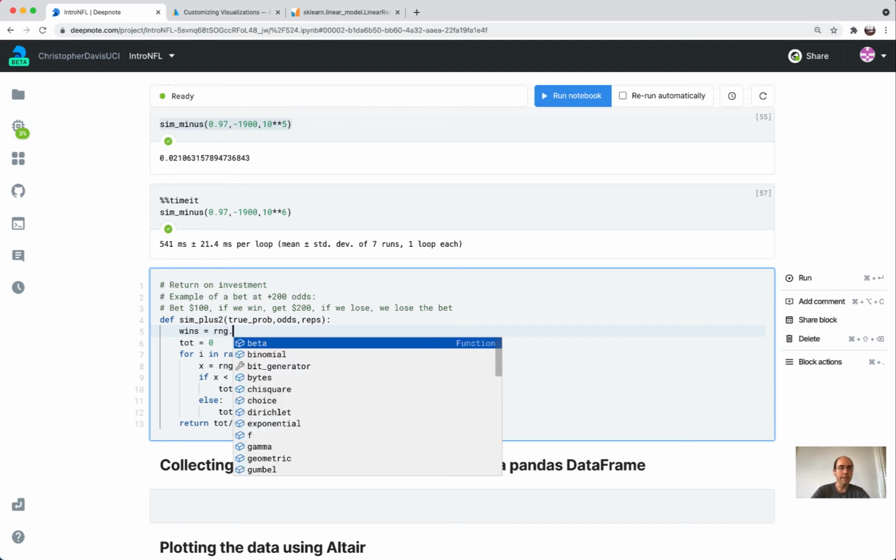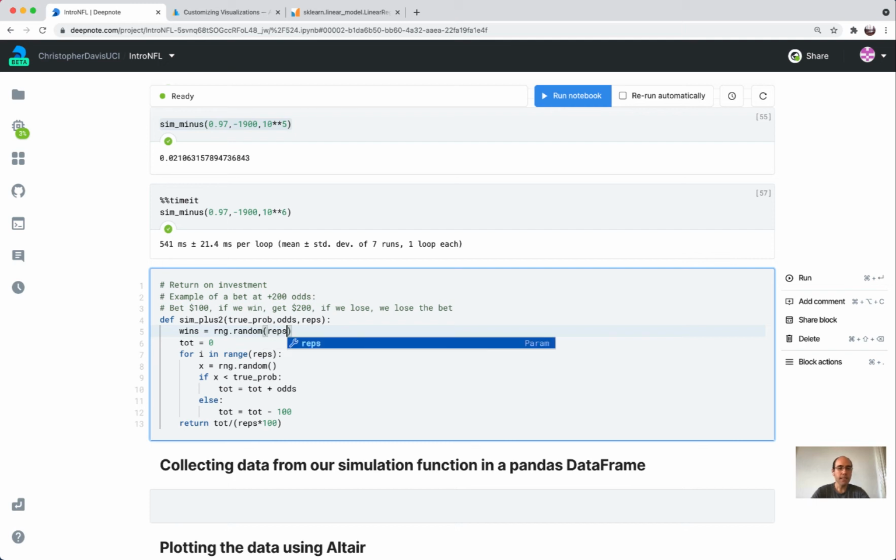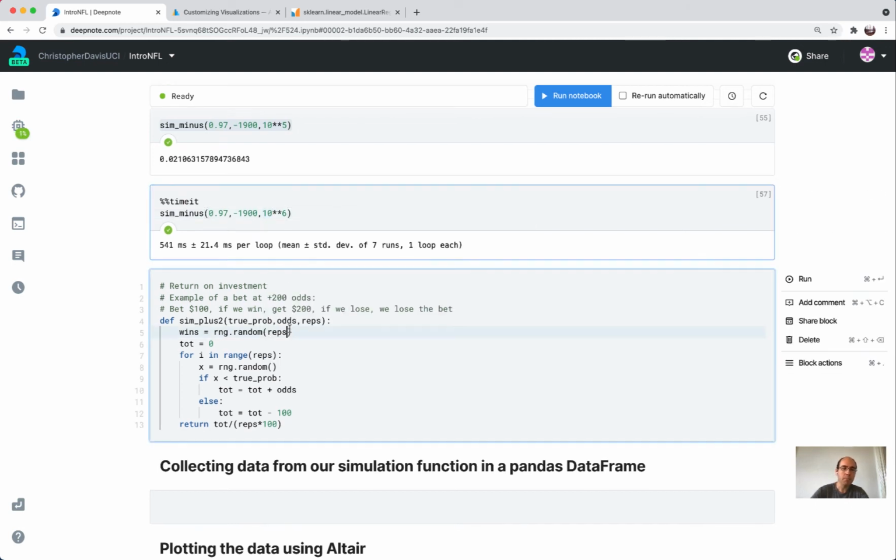So I can do rng.random reps. And you should imagine that this makes an array of uniformly distributed random numbers between 0 and 1, and there will be reps of them. So like in this case, there would be 1,000,000 of them. And then I want to know, how often was this less than the true probability?